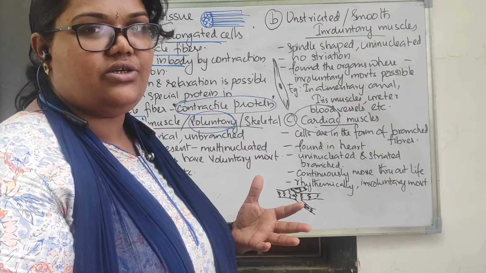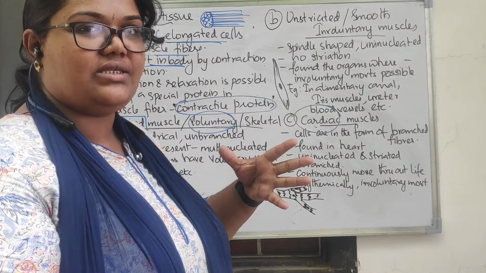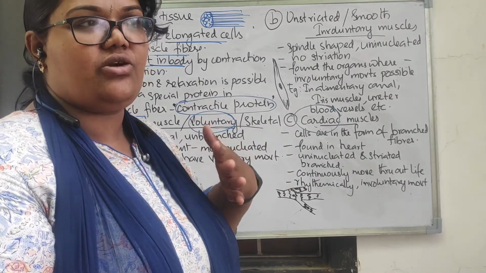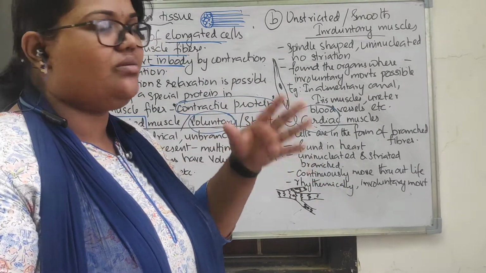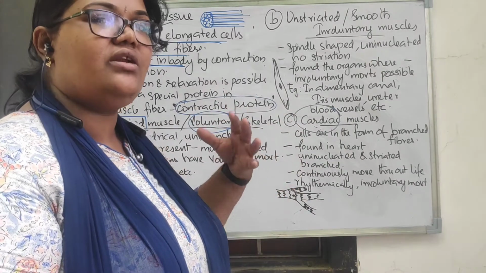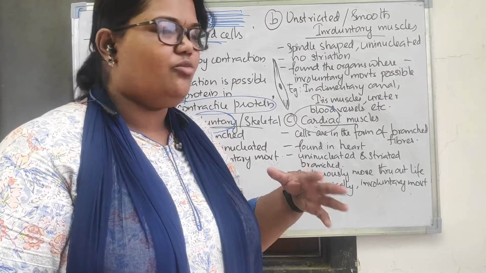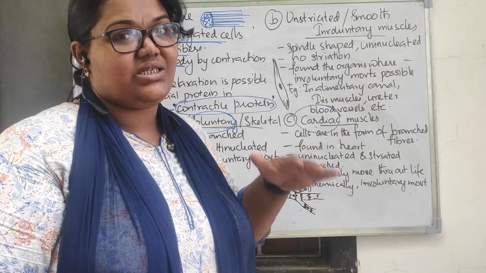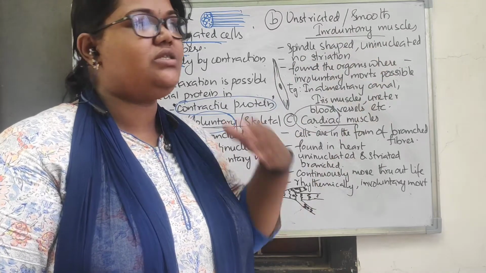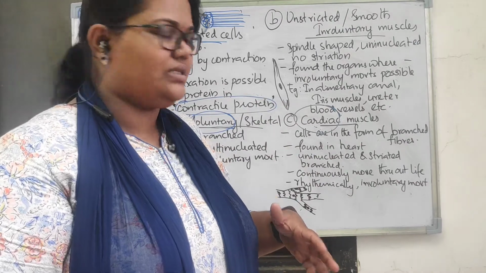Heartbeat is not in our control, right? They will rhythmically contract and relax. There is a rhythmic movement. Heartbeat is not like ऐसे वैसे move करेगा. It will have a continuous rhythmic movement. Heartbeat is actually happening in a rhythmic way, right? So here you can say that they are involuntary in action. The movement is rhythmic, and it will last till our life ends. That means throughout life it will continuously contract and relax, right?